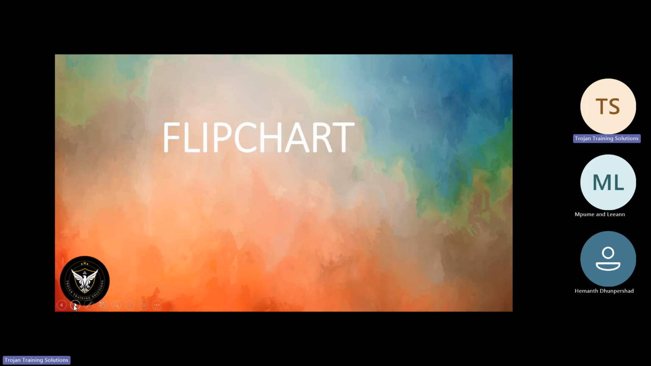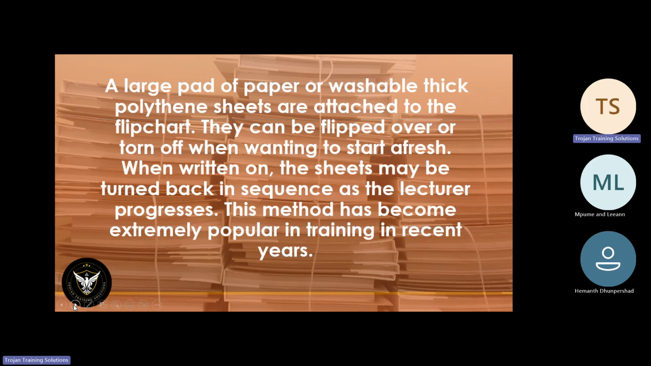A flip chart: a large pad of paper or washable thick polystyrene sheets are attached to the flip chart. They can be flipped over or torn off when wanting to start fresh. When writing on the sheets, they may be turned back in sequence as the lecture progresses. This method has become extremely popular in training in recent years. There's a big advantage with a flip chart.